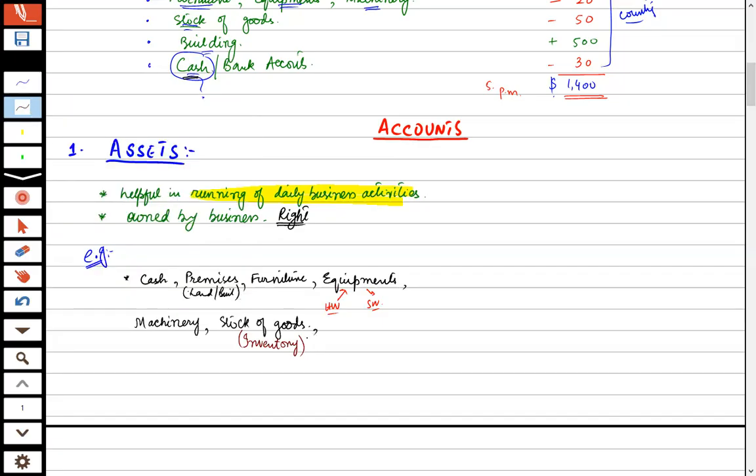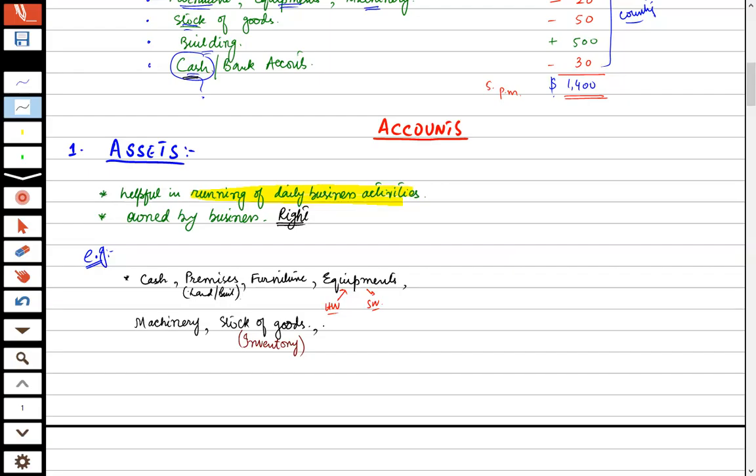So these are some of the assets that help in the daily running of the business. Besides that, we have some other typical accounting assets that an accountant should know, but any other marketing or HR personnel may not know. But we have to know these assets for accounting purposes.